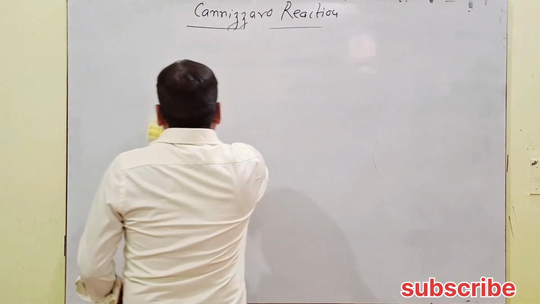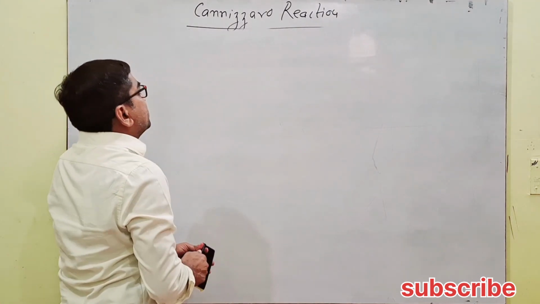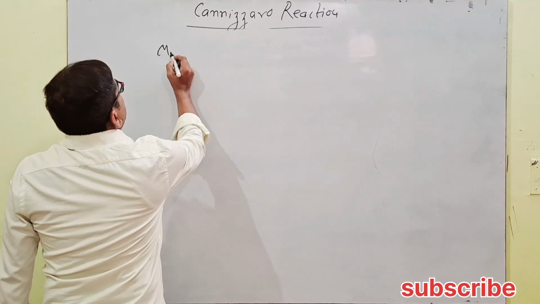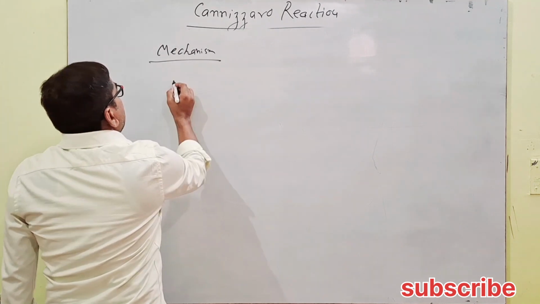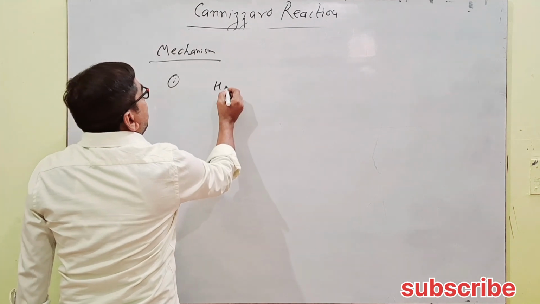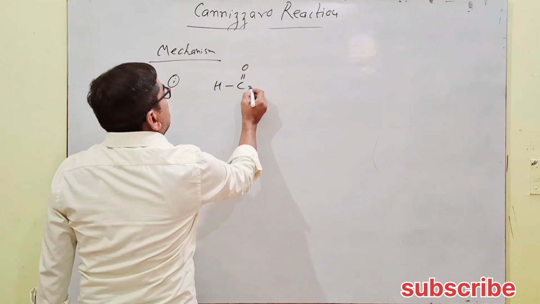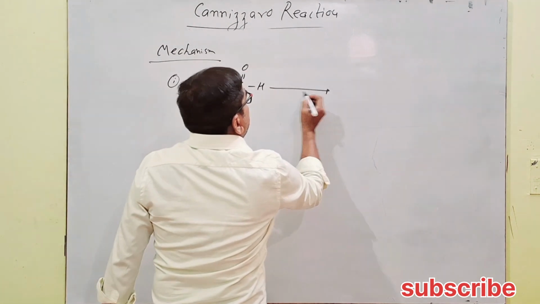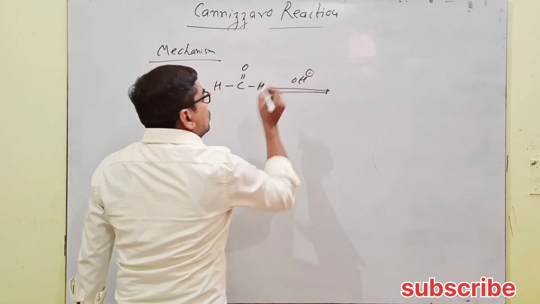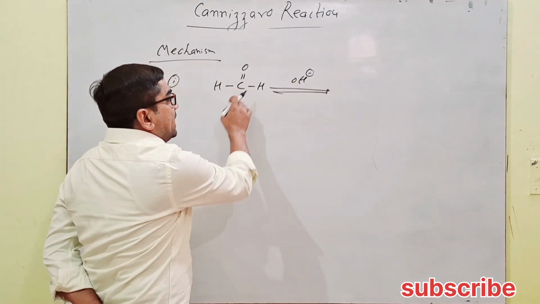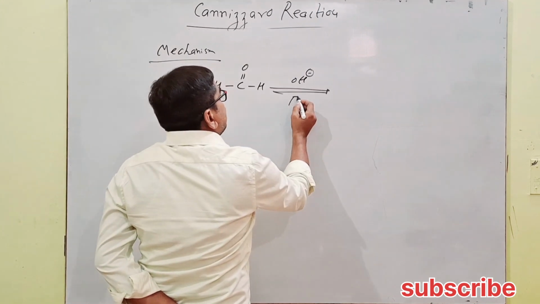Let's see the mechanism of the Cannizzaro reaction. Mechanism. In the first step, one aldehyde molecule is attacked by OH minus, a nucleophile, which attacks one aldehyde molecule. It's a fast reaction.